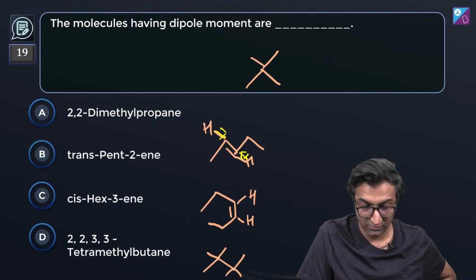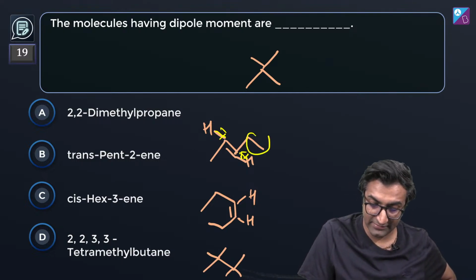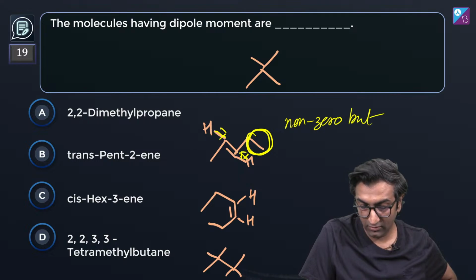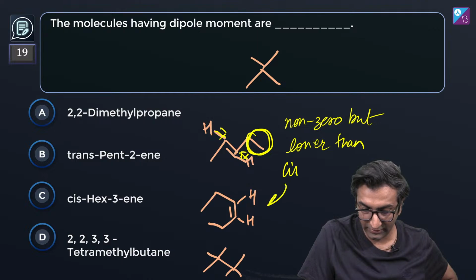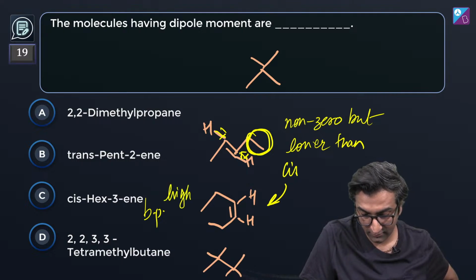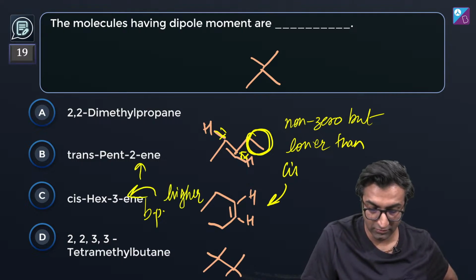If it was butene, then sure. But it has this extra CH3 group over here, so it's not going to be 0. It's going to be non-zero, but lower than the cis one. You can clearly see this.